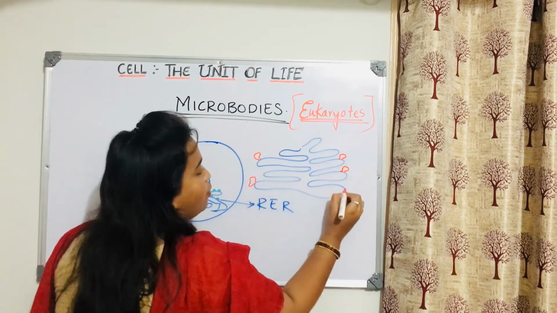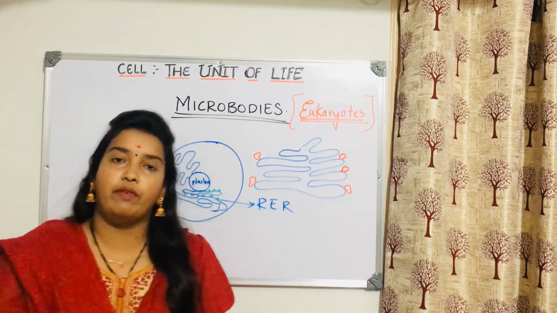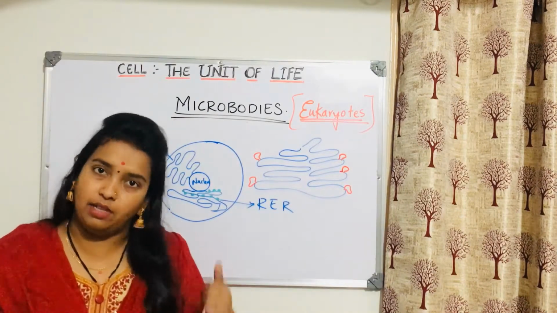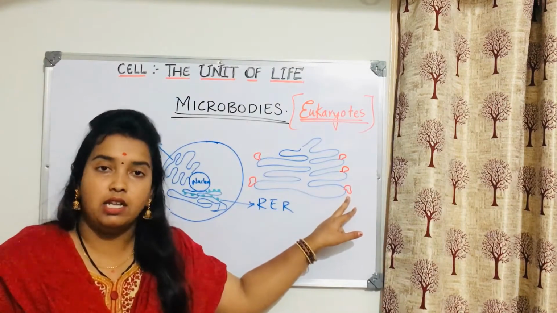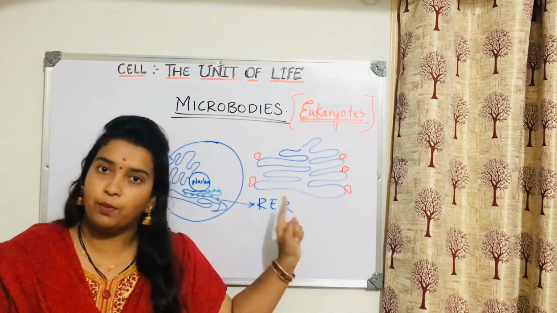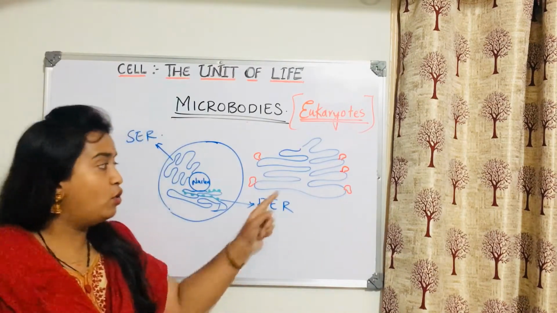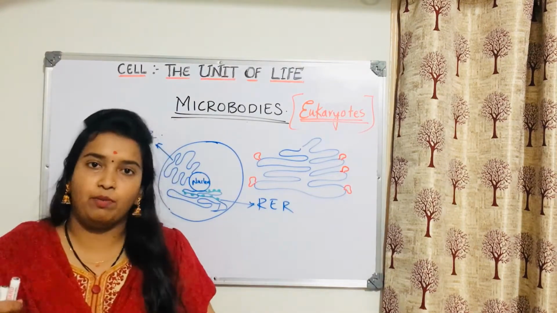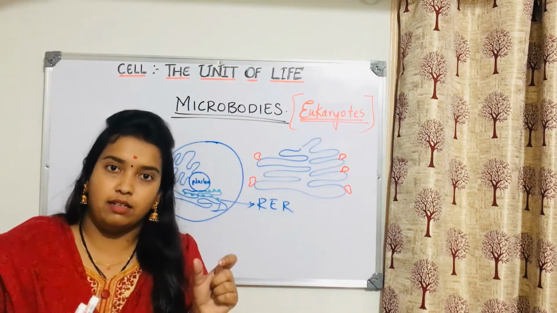They show these vesicles, and we have talked about vesicles in detail when we were doing the endomembrane system, in this chapter itself at the start, right? There we told that if it is rough endoplasmic reticulum, then it will obviously be producing proteins, because it has ribosomes on its structure. Those ribosomes produce protein, and if that protein has to be sent out to the Golgi complex, it is sent in the form of vesicles.